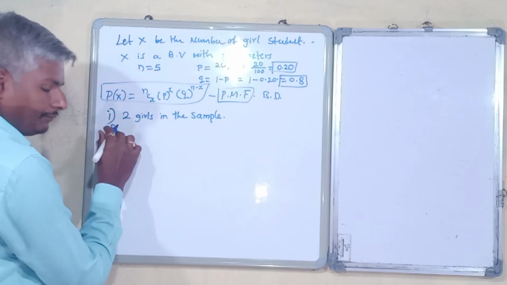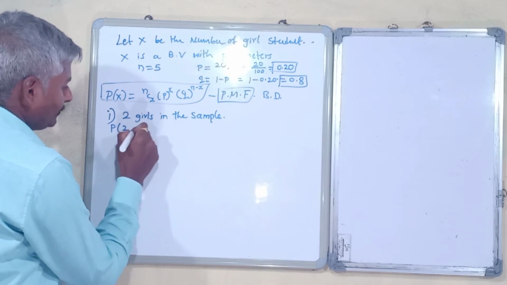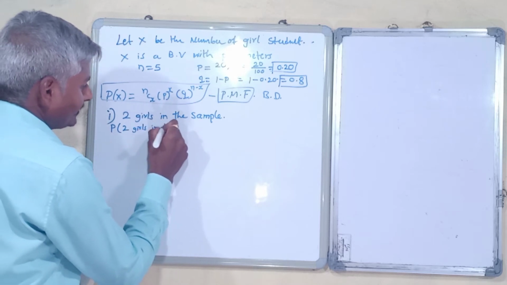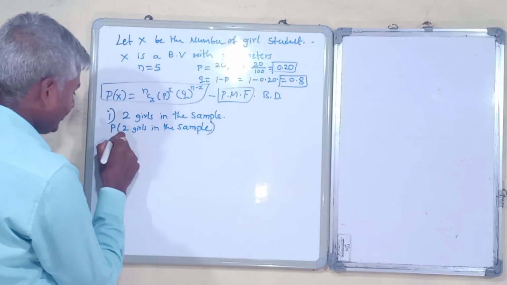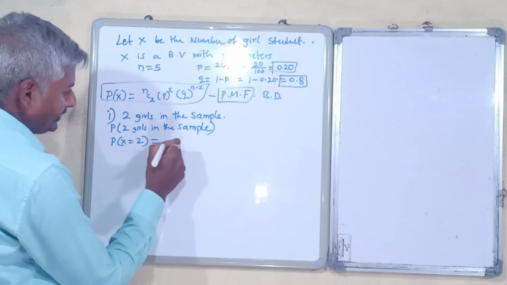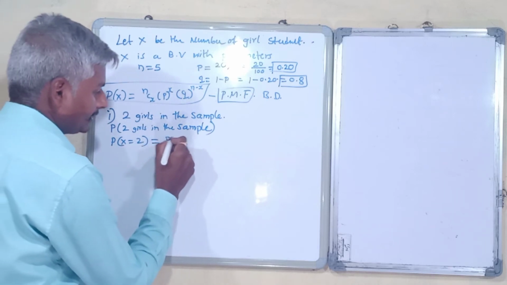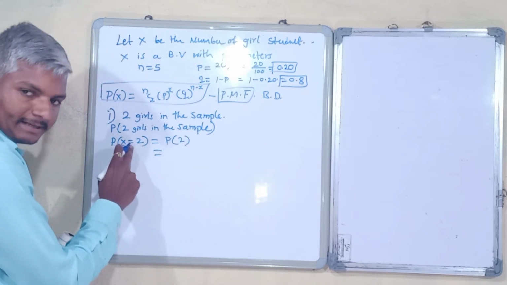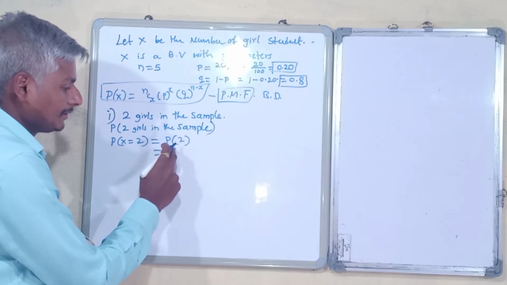If we write this as a probability function, the probability of 2 girls in the sample is the probability X equals 2, that is, exactly 2. So we need to find the probability of 2.